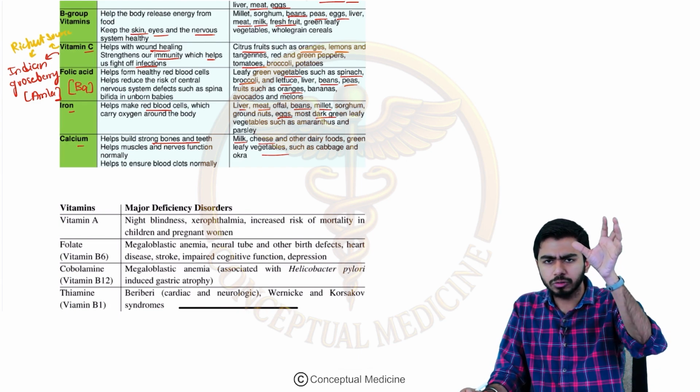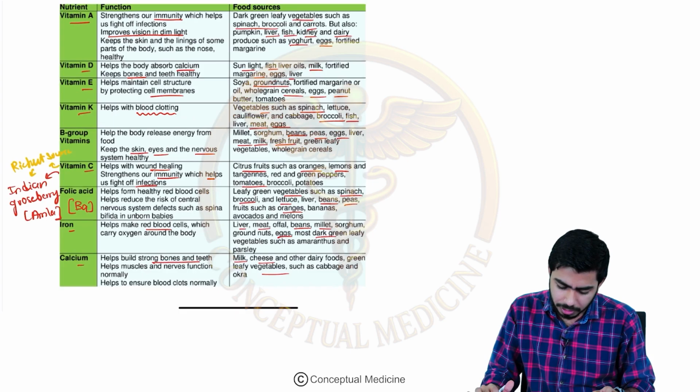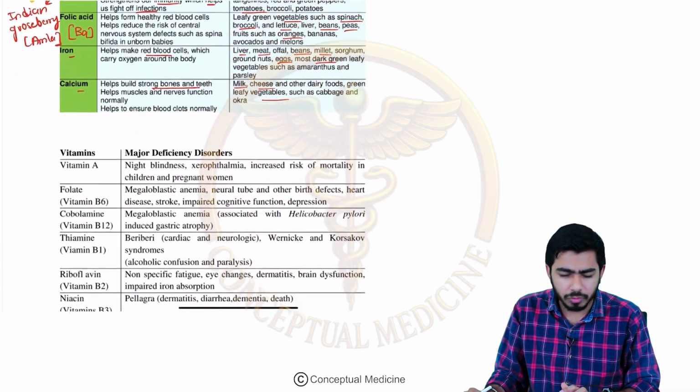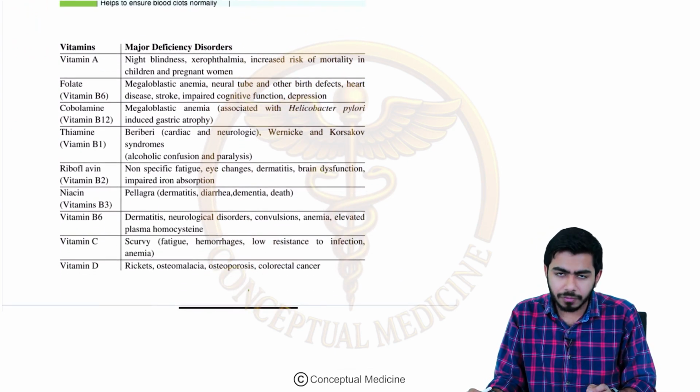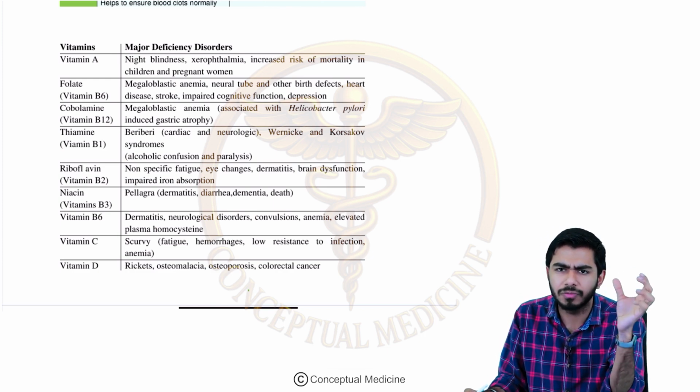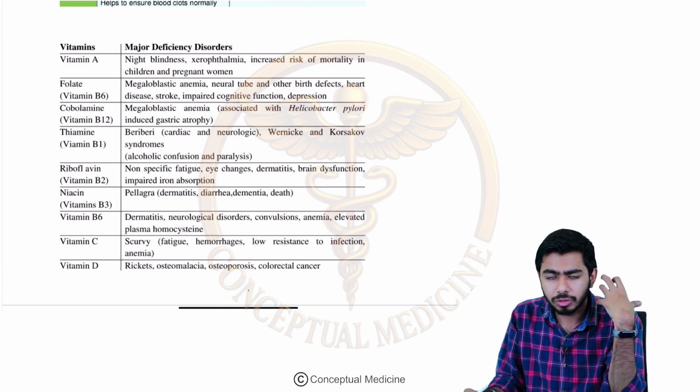So we have talked about different kinds of sources as far as vitamins are concerned. We have talked about the functions. What are the functions of these important vitamins, right? So these differences we should know between these vitamins. Sources and functions should be known to us. Now let's come over to the deficiencies part.